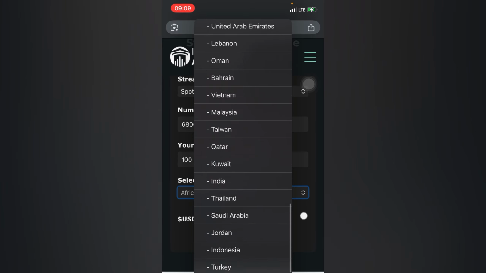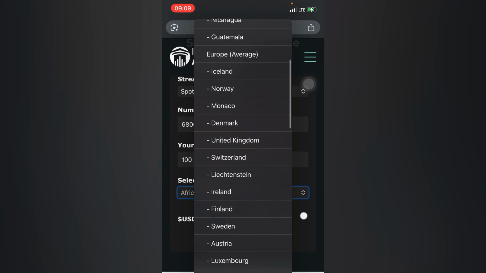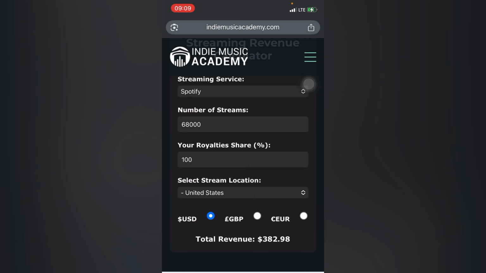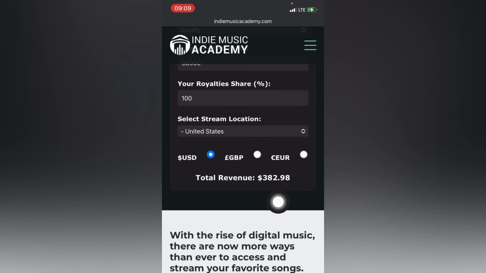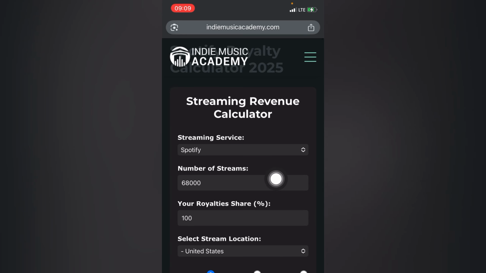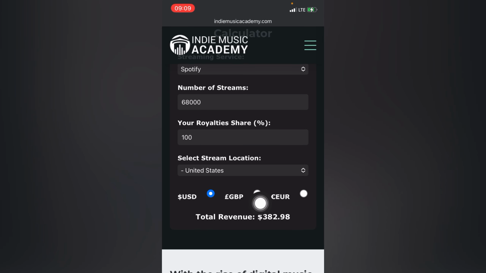So if I scroll down and look for the United States right here and click on it, you can see that this platform says I'm going to be making $382 from streams coming from the United States. So basically what this platform is saying is that if you have 68,000 streams from the United States on Spotify, you're going to be making $382. So guys, let's cross check if this is actually true.